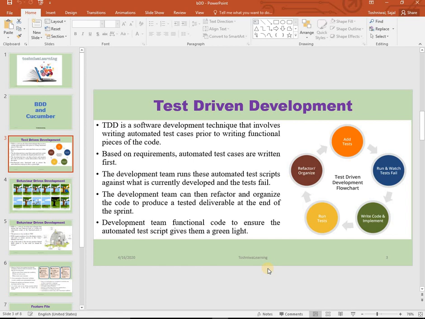If it fails, then again he will make some changes in the code and run it again till it passes. As soon as it passes, that piece of code will be kept aside and a new unit test, a new automated test is taken and run again. When it runs, it will again fail, then they will develop it, then run it, till it gives the developer a green light.